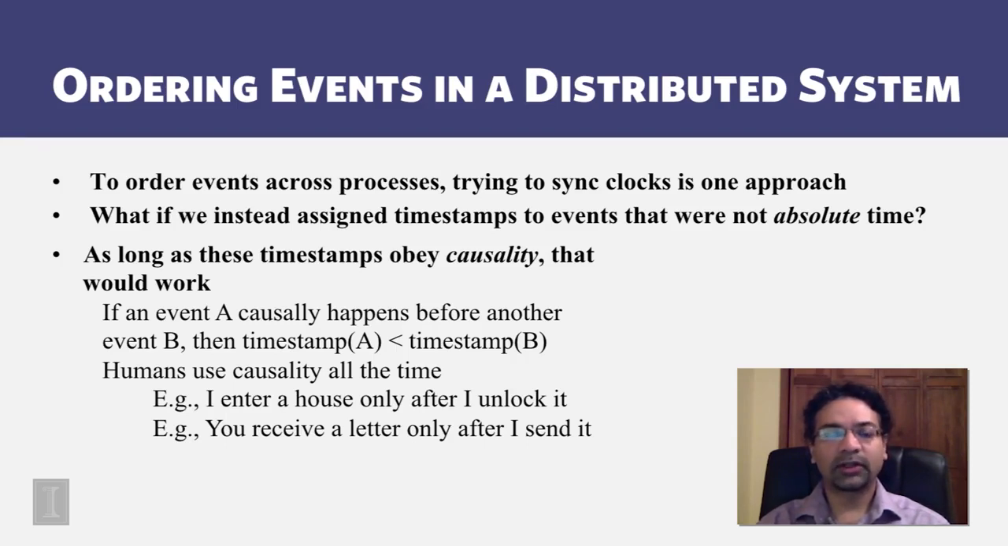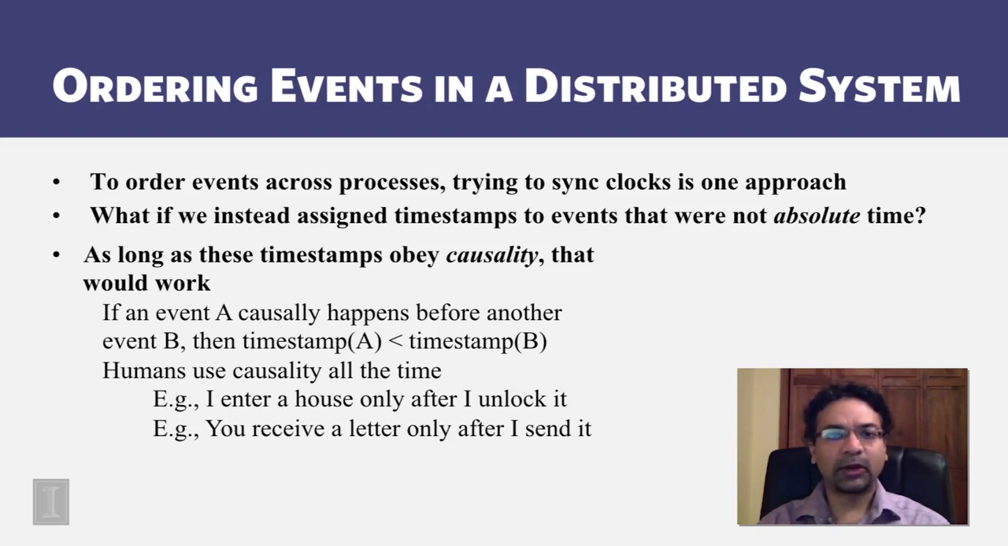Because clock synchronization is so challenging, why not just avoid doing clock synchronization and instead directly assign timestamps to events? For this, the idea used here is the idea of causality. As long as the timestamps obey causality, assigning the timestamps to events might just work. Causality means that if an event A causally happens before another event B, then the timestamp assigned to A is less than the timestamp assigned to B.